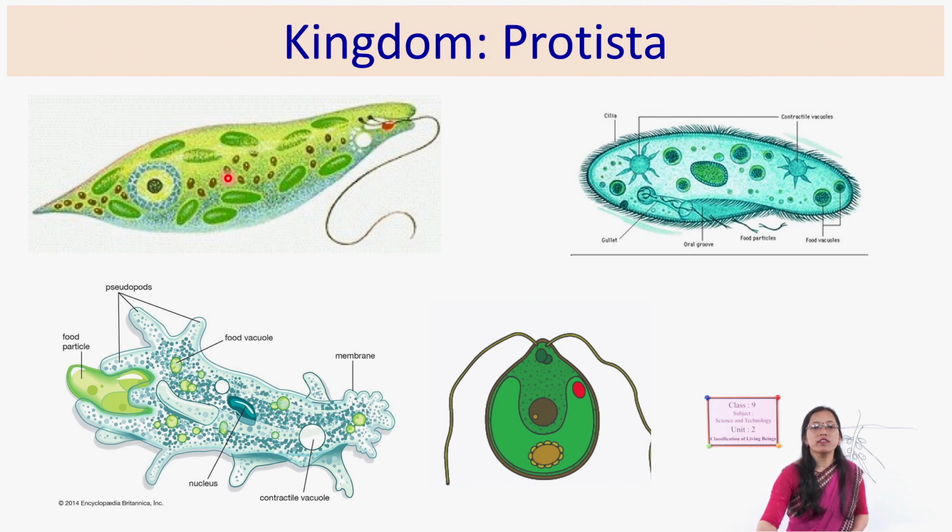All the functions of its body are performed by the single cell. And this is Paramecium. This also performs all its functions through a single cell. And this is Amoeba. This also performs the same. And this is Chlamydomonas. These all look different, but the common characteristic of these organisms is that they are made up of a single cell. These are unicellular. So all these belong to kingdom Protista.